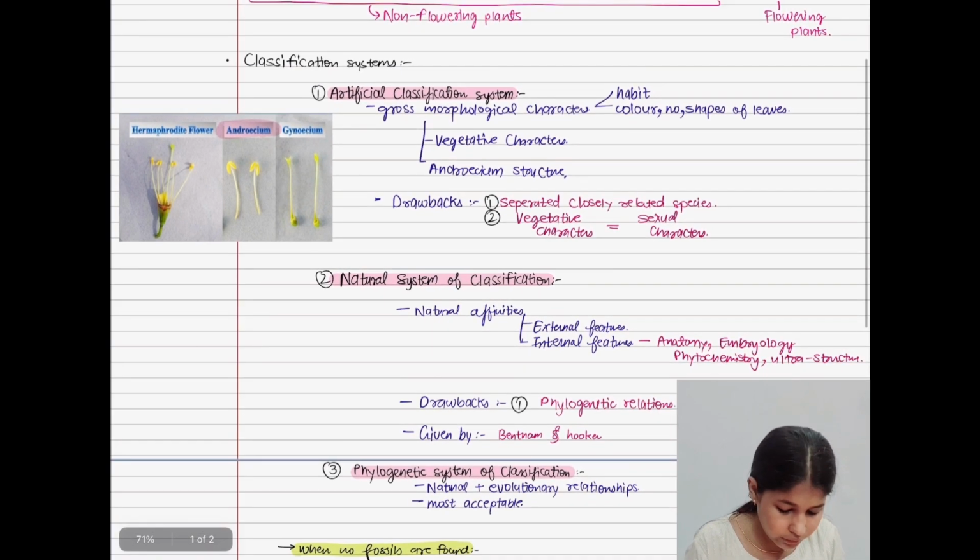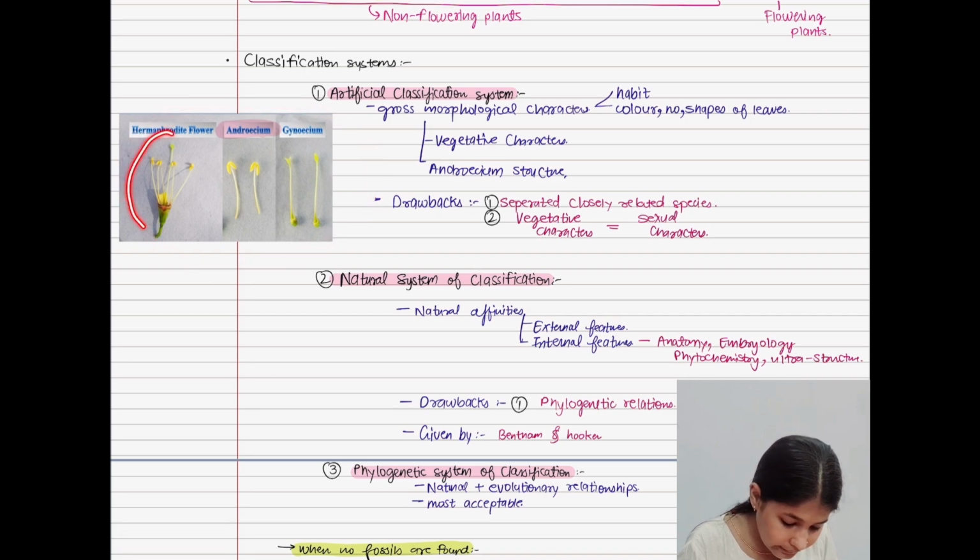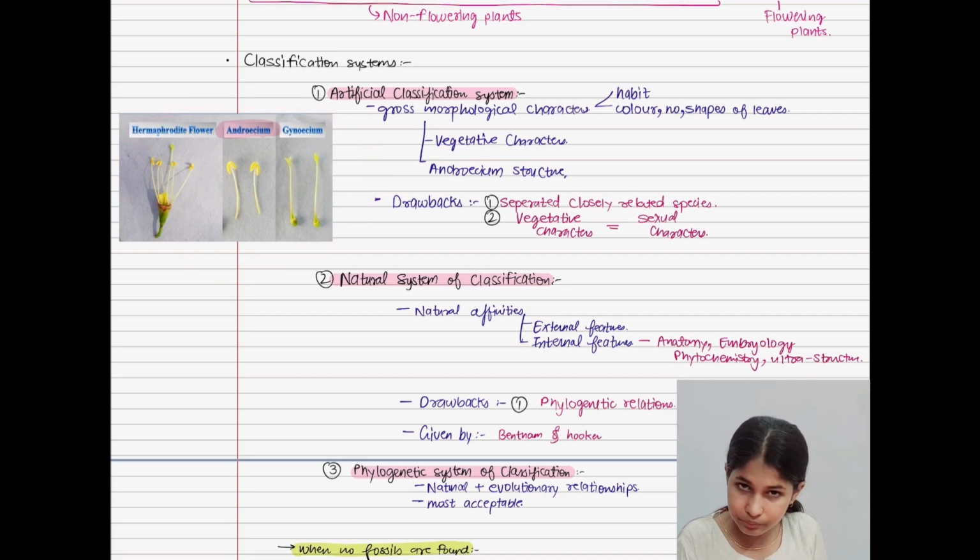First of all, can you see a photo here? I hope you can see. Here you can see that this is a plant. This is a flower, and it has different types of structures.